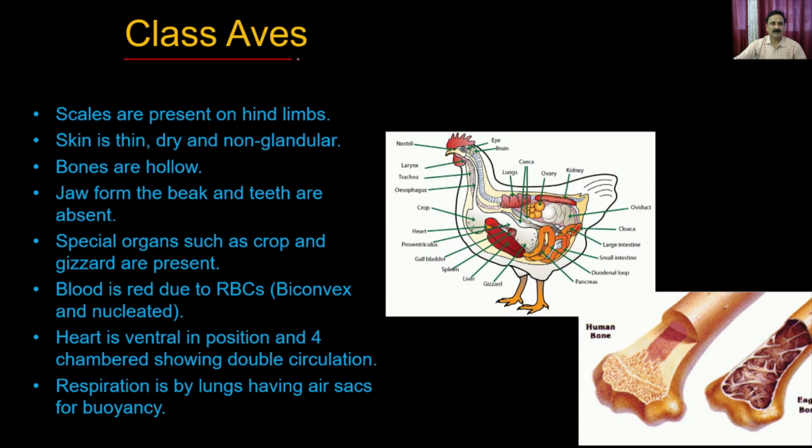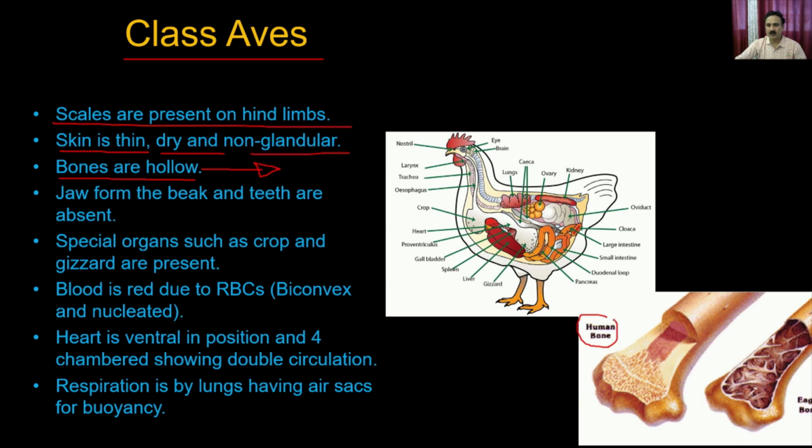Then in class Aves, the scales are present on the hind limbs. The skin is thin, dry, and non-granular. The bones are hollow. How can the birds fly? Because they are light in weight, and they are light in weight because their bones are hollow in nature, which means, you see here, I have given you a comparison.